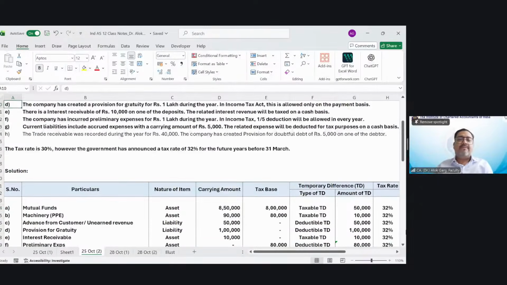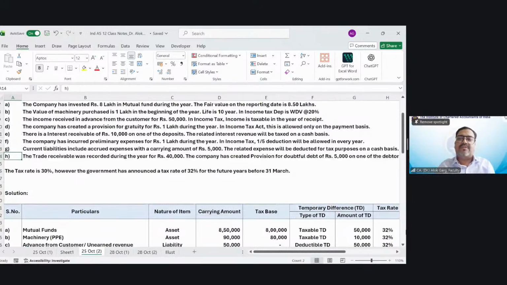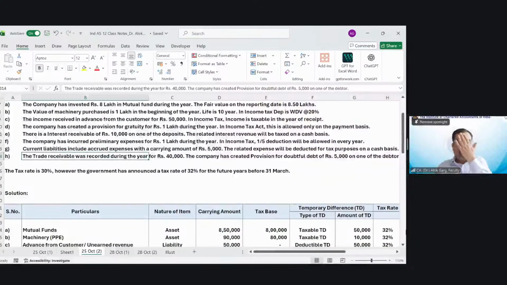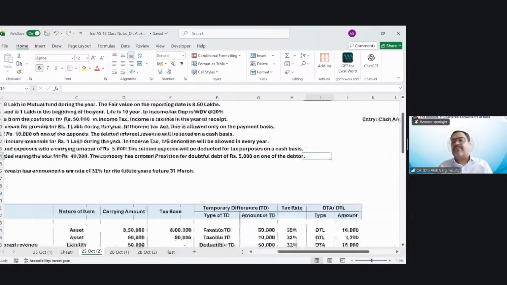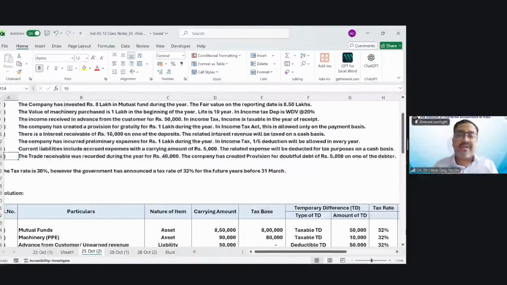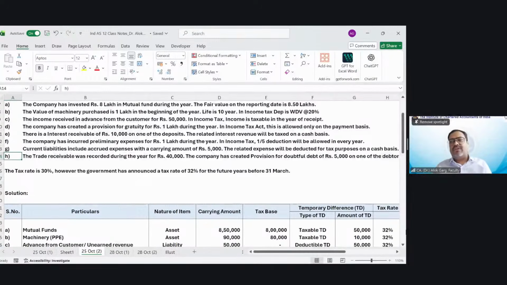The trade receivable was recorded during the year for rupees 40,000. The company has created a provision for doubtful debt of 5,000 on one of the debtors. So 40,000 was a trade receivable. In book base and tax base, both are 40,000, but a provision of 5,000 rupees was created over the bad debts. In income tax, this provision for doubtful debt is not allowed. The actual bad debt is allowed. So again, if I talk about this trade receivable net balance, in the books it is 35,000. In the tax books, it is 40,000.